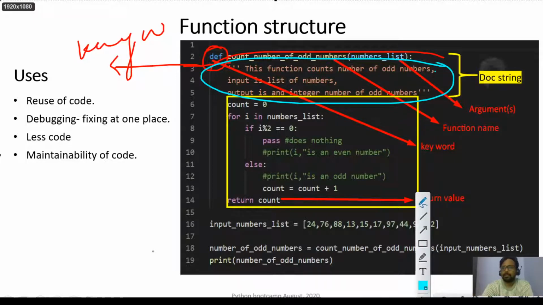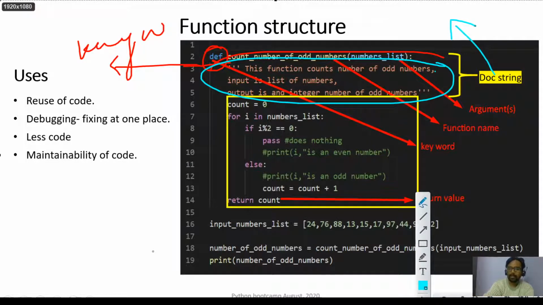It is called a docstring because when you write a function, you have to think that other programmers are using your function, so they need to know what this function does. It is not mandatory to write this docstring. It is just an indication that this function does this, takes this kind of input parameters, and the output is this. So that is the use of a docstring. It is not mandatory; it is just for readability and understanding.